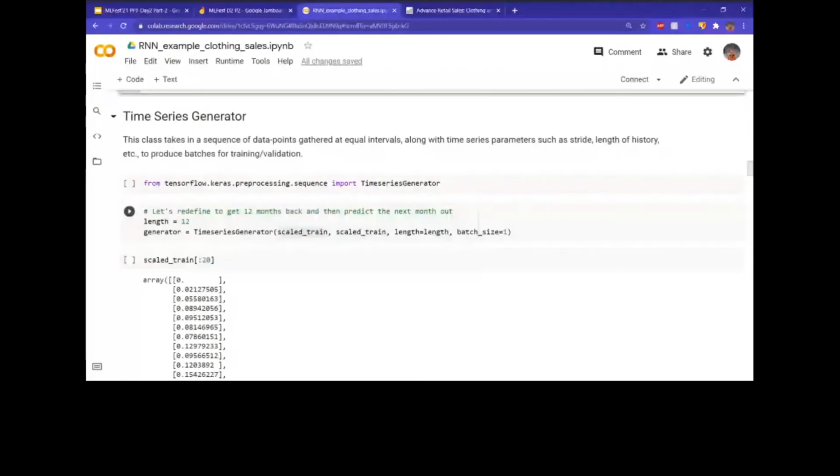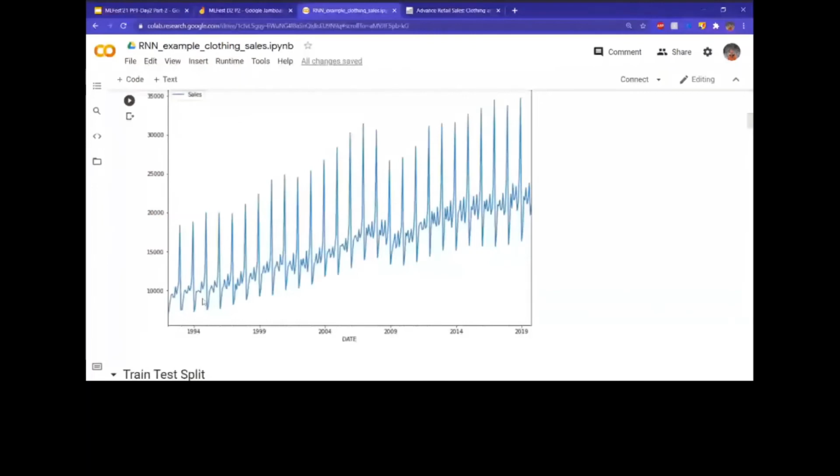This is where the domain knowledge comes in, or basically common sense if it's a simple enough data set like this one. What you want to take in this case is some amount in which you can see recurring trends. In this case, we can see that the spikes are repeating almost every year. So I think taking a year as the training sequence could be beneficial, as it would be able to read that entire trend and then make predictions based on it. After multiple iterations, our model would be able to predict other stuff based on the trend that we have trained it on.